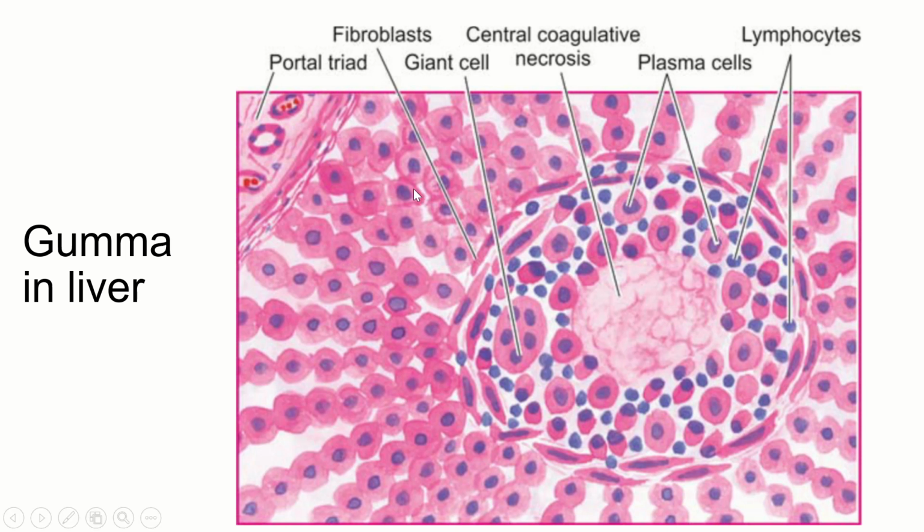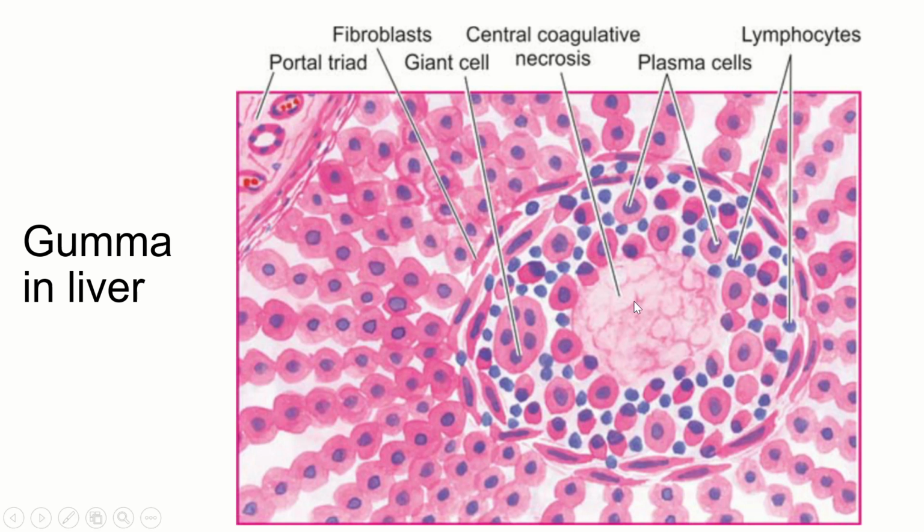So this, you can see, is the normal portal tract. You have a duct, an artery and a vein. So this is a normal portal tract. These are your hepatocytes, which are arranged in a cord like fashion. Here you have a lesion or the gumma, where you can see a central coagulative necrosis. Please remember, this is very important. The necrosis you see here in syphilis is a coagulative necrosis and not caseating necrosis.